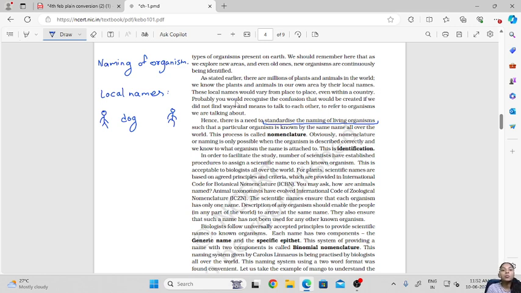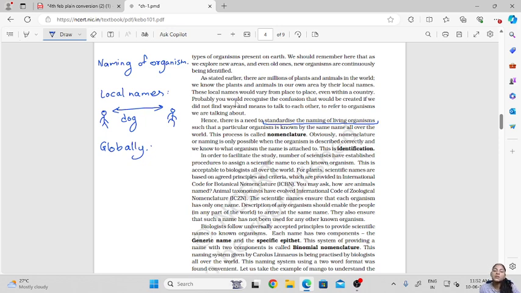Now when these two people interact and talk about the same organism, since they are both using local names, they won't know that they are talking about the same organism. Thus we need a name that is standardized, that is accepted worldwide or globally, and so there was a need to standardize the names.